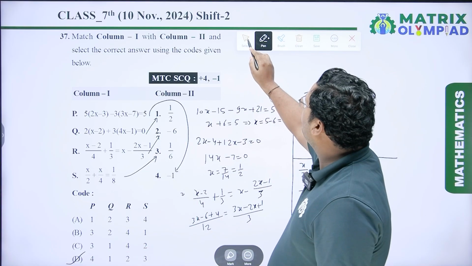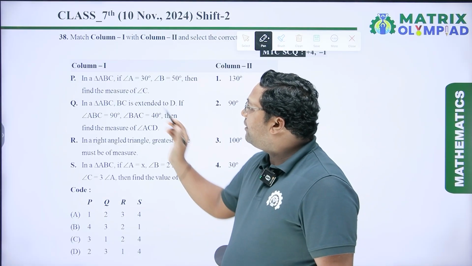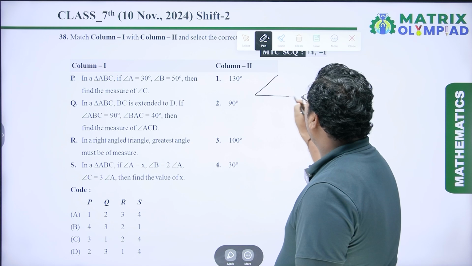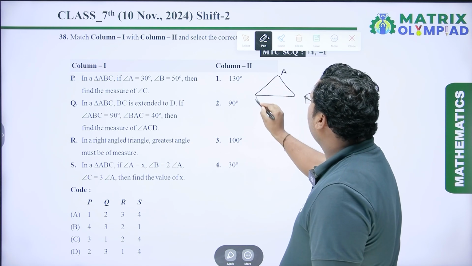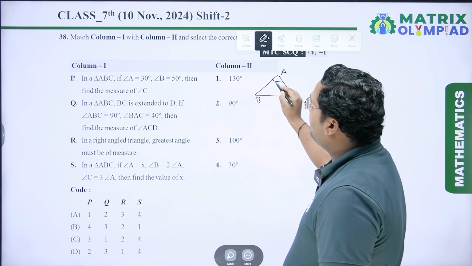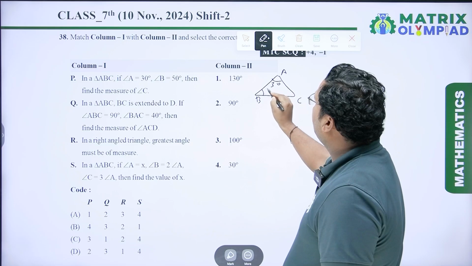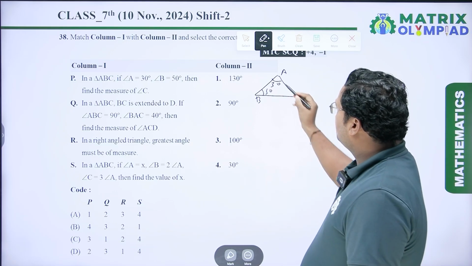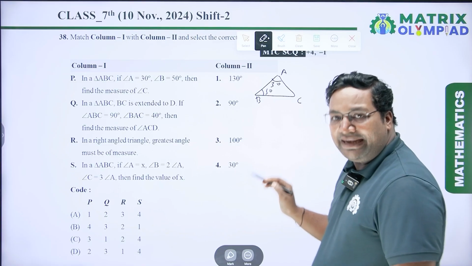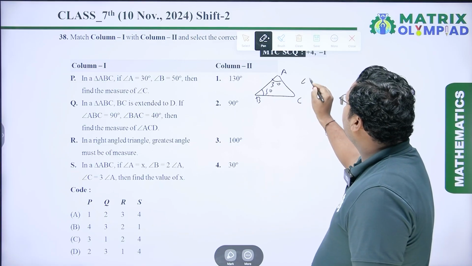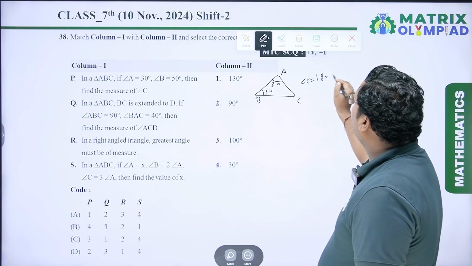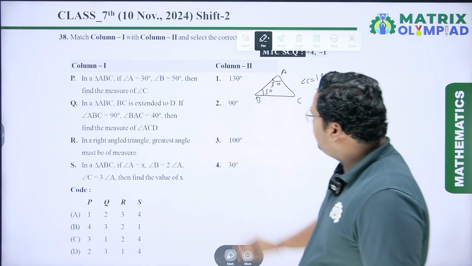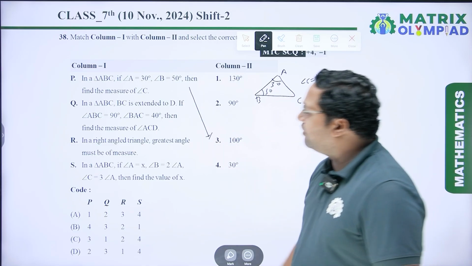Now coming to the next question. In a triangle ABC, angle A equal to 30 degree, angle B equal to 50 degree, then find the measure of angle C. So it is 50, it is 30. So it is 80 degree and the angle C is 180 minus 80, which is equal to 100 degree. So angle C is 100 degree. So for P, third one is true.